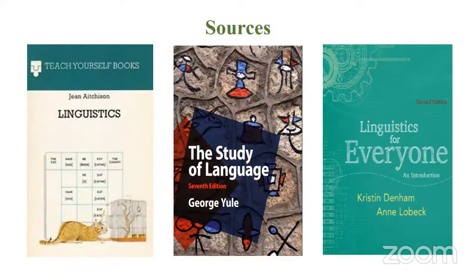And if you are interested in learning linguistics, you can start with this book, Jean Aitchison. Famous book, simply put, Linguistics. It was published by a publisher series called Teach Yourself books. So this is how I acquainted myself with linguistics. I started with this book, a very easy to approach book. Now in its latest edition, the author has added a lot of new things. So you can begin linguistics with this book.